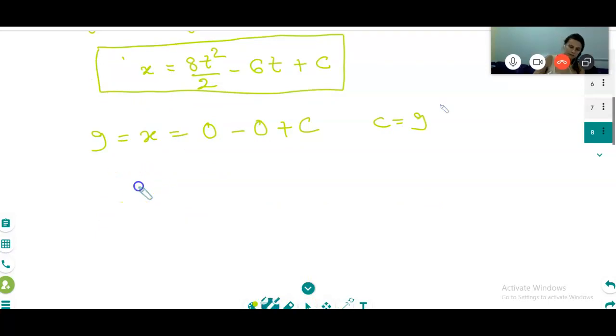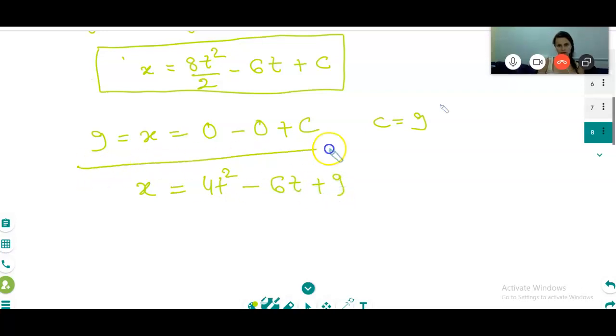The final equation is x equal to 4t squared minus 6t plus 9. This is our final equation for the displacement.